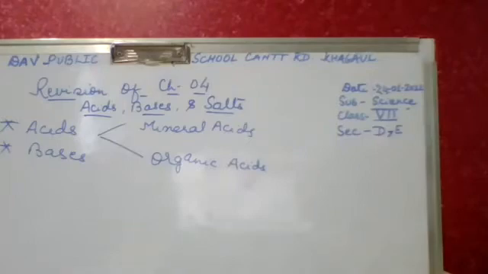An acid in which the amount of water is very low and the acid is very high is called concentrated acid, while dilute acids are those acids in which the amount of water is higher than the acid. Acidic content is more, or you can say in the other way that water content is less in concentrated acid and water content is more in dilute acid. Is it clear?